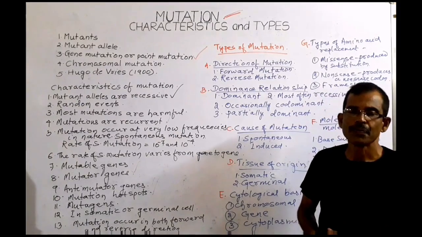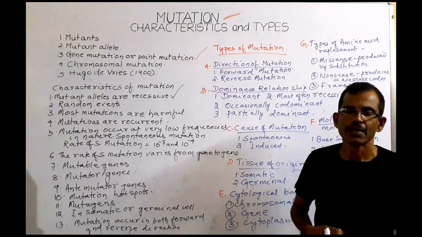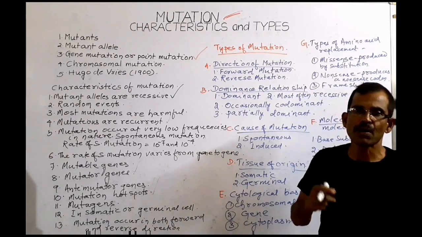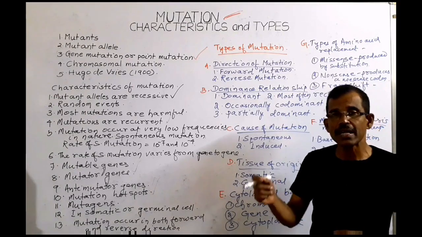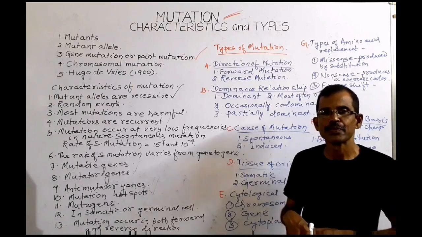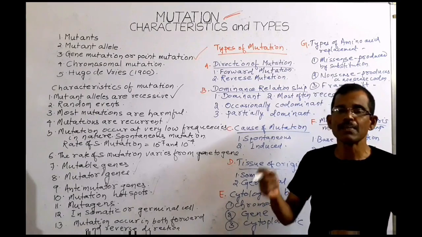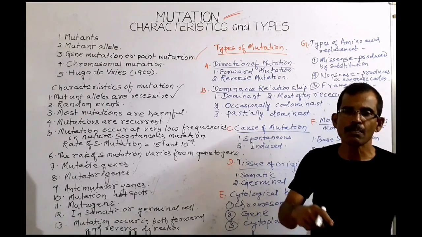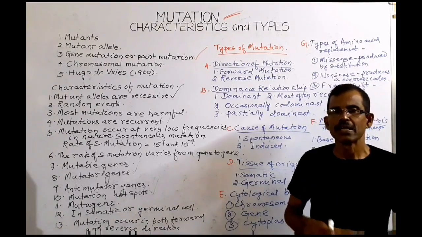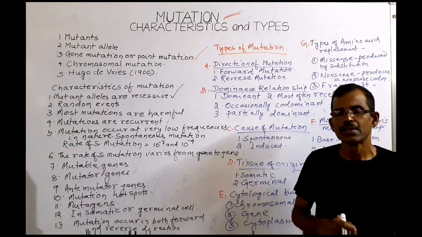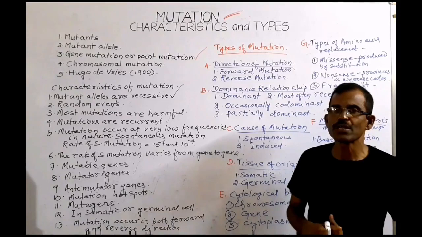Mutation can occur in both the forward direction as well as in the backward direction. If the mutation is a forward mutation, then the wild type allele will be converted into a mutant allele. Whereas in reverse mutation, a mutant allele can be converted into a normal or wild type allele, and the rate of forward mutation is higher than the rate of reverse mutation. So these are some of the characteristics of mutations.